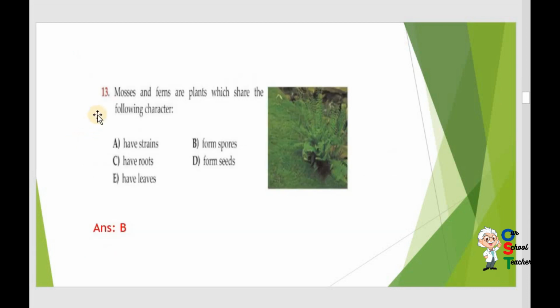Now question number 13. Mosses and ferns are plants which share the following character. We have discussed what moss and fern are in the previous paper, so just find the answer. Have strain. Have strain means have different types of species. Form spores, have roots, form seeds, have leaves. So they form spores. B is correct.